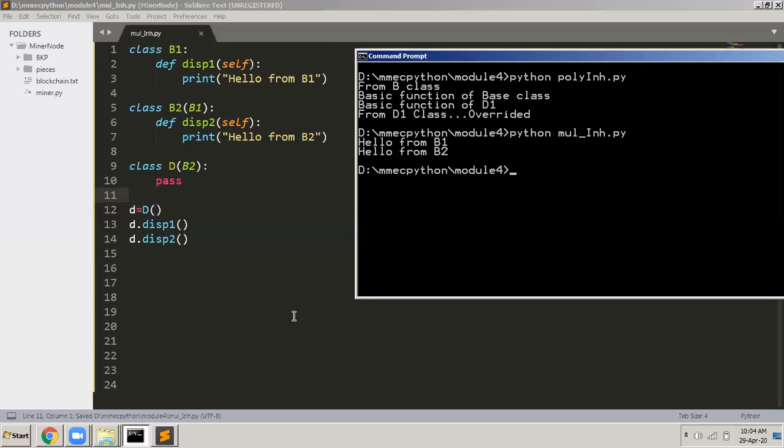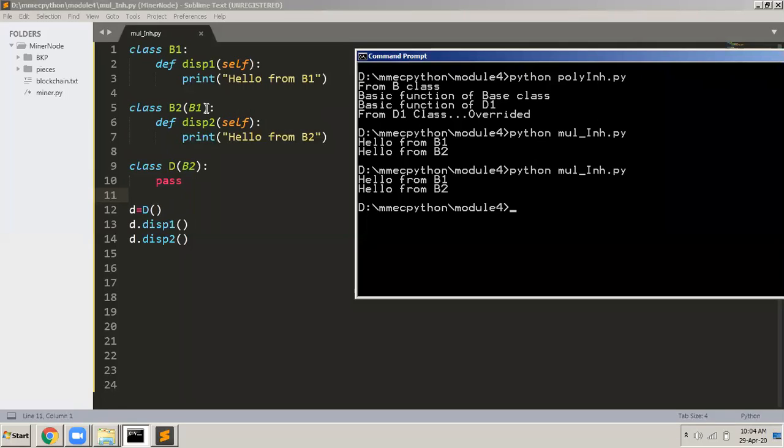I go to the command prompt and then I execute the program. You can see that there is no change in the output. It displays the same thing because I am able to call the display one function through D and I am able to call the display two function through D. Multi-level is possible. Multiple was also possible in Python. Multi-level is also possible in Python.